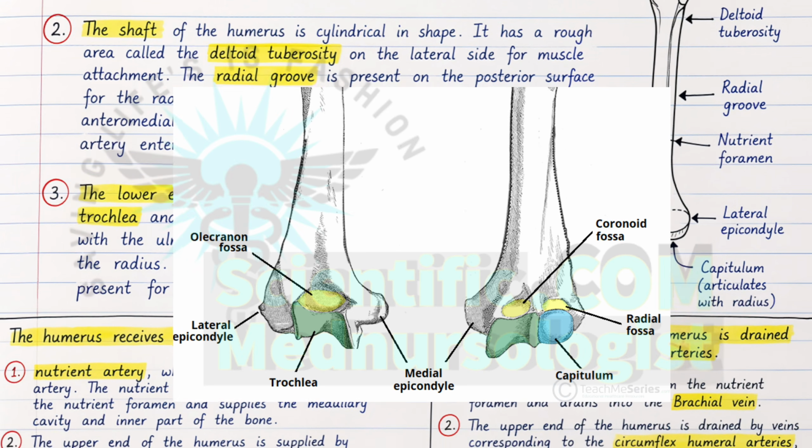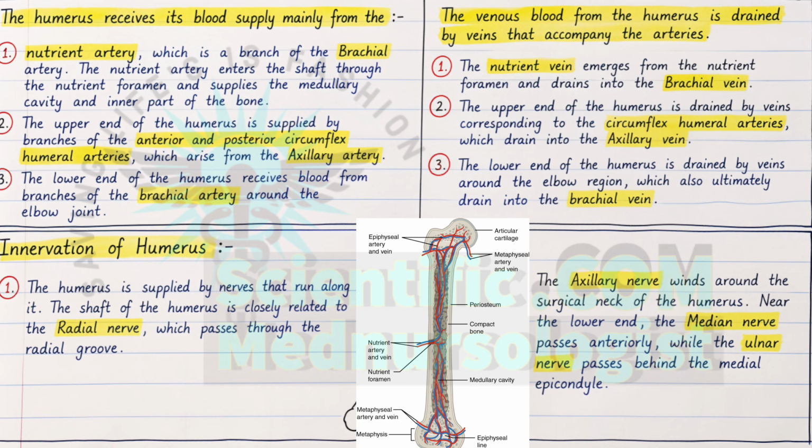So now let's discuss the blood supply of the humerus. The main blood supply is from the nutrient artery, which is a branch of the brachial artery. As I already told, in the humerus there is a nutrient foramen, that is a hole through which the nutrient artery enters into the bone and gives oxygenated blood supply inside the bone. And there is also another artery, you can check here, that supplies oxygenated blood to the bone.